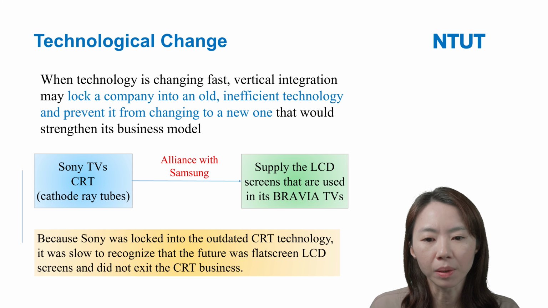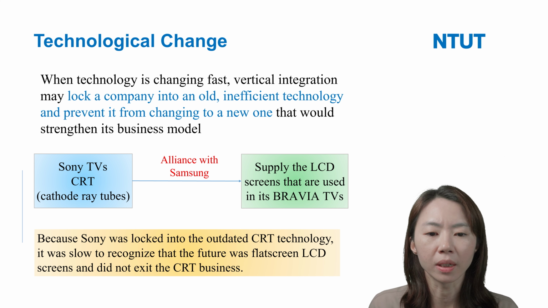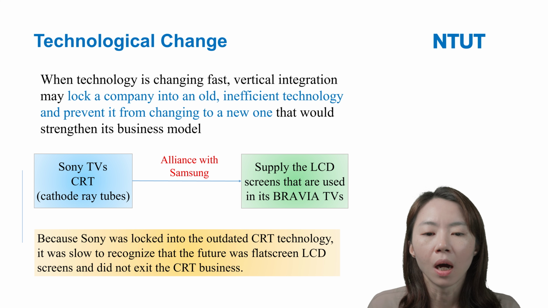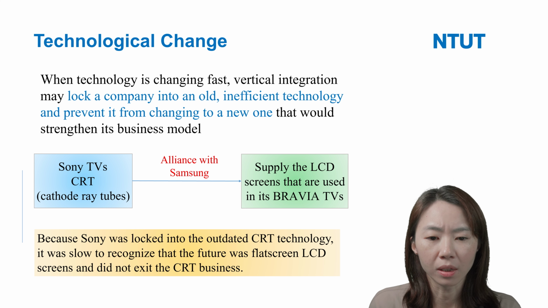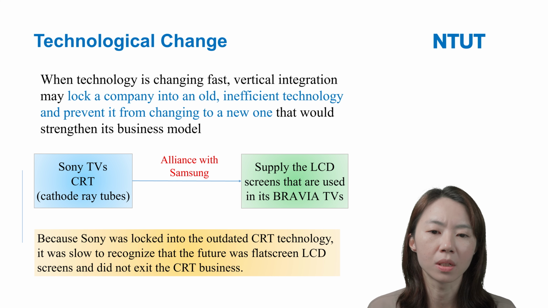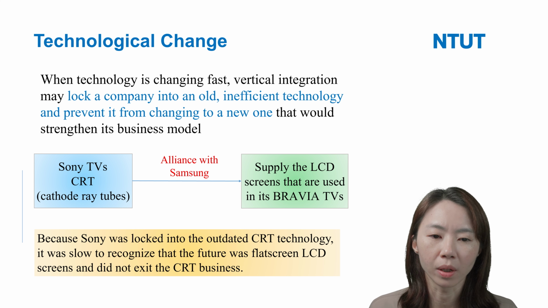So finally, because Sony was locked into the outdated CRT technology, it allied with Samsung, because Samsung focused on the flat screen, the LCD screen, right? So it has this kind of technology. So finally Sony allied with Samsung, and Samsung supplies the LCD screens that are used in the Bravia TVs.